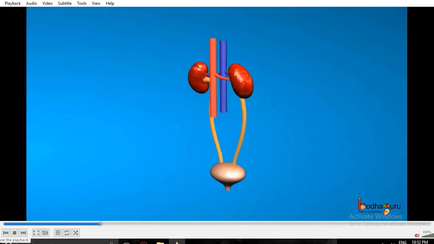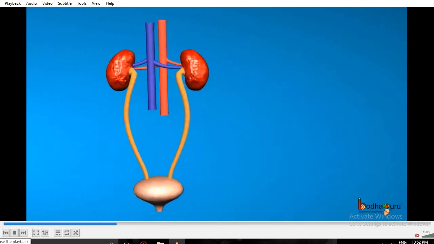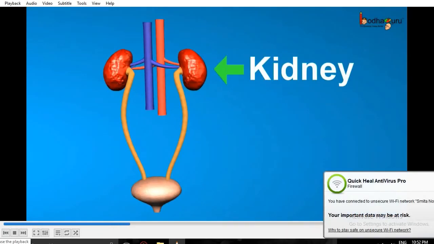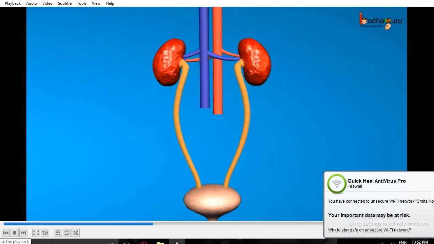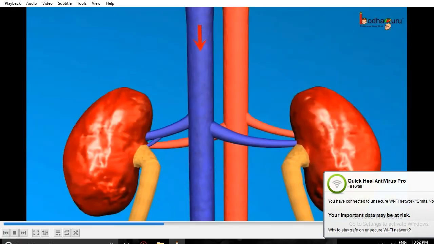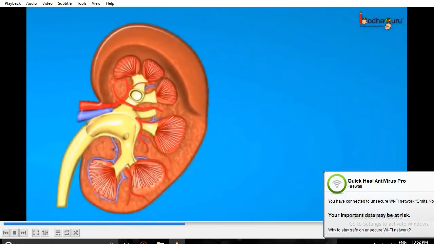So here we can see very clearly the bean shaped kidneys. Here inside the kidneys many filters are present, we can see very clearly. These are two kidneys, and blood is flowing through them.